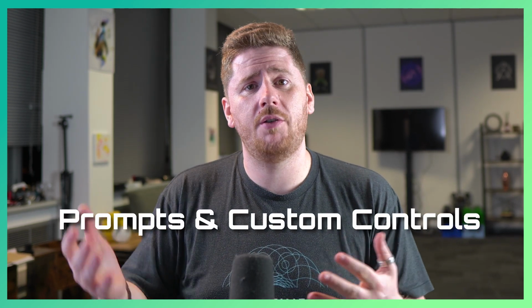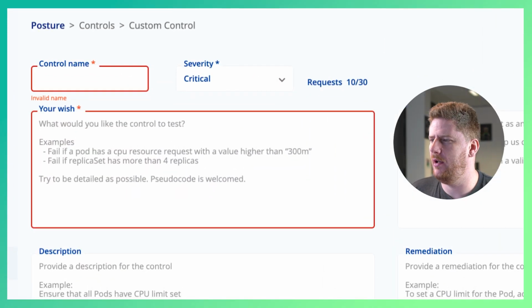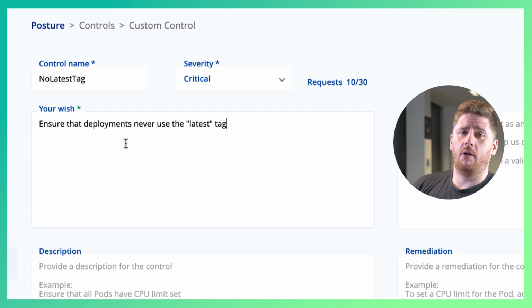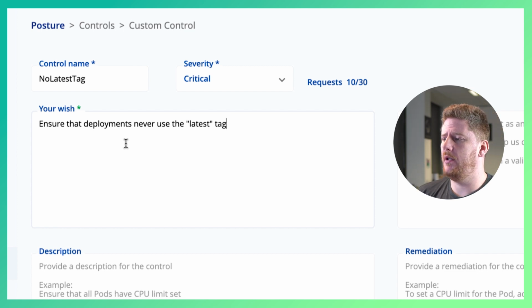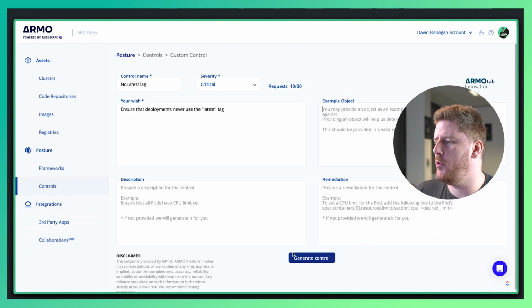So in this short video, we're going to take a look at some prompts and some custom controls generating Rego policies for us and making our lives easier. Let's check it out. So let's start with a nice easy one, just to warm ChatGPT up. I'm going to call this control no latest tag. I'm going to paste in a prompt that says ensure deployments never use the latest tag. I'm not going to provide any examples, descriptions, or remediation. I'm just going to let Armo Platform and ChatGPT work it out.